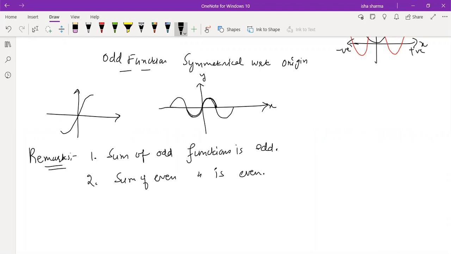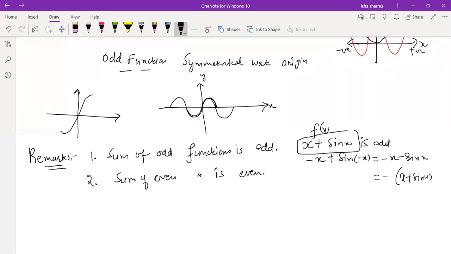So if you add two odd functions, for example, x plus sine x. x is also odd, sine x is also odd, so their sum is also going to be an odd function. That's easy to see. You change x to minus x, so it will be minus x minus sine x. You can take the minus common: minus of x plus sine x. Your original function f(x) was x plus sine x. So when you changed x to minus x in f(x), the final answer is minus of f(x). That's why this is an odd function. So you can generalize this result: sum of odd functions is odd. Similarly, sum of even functions is even.